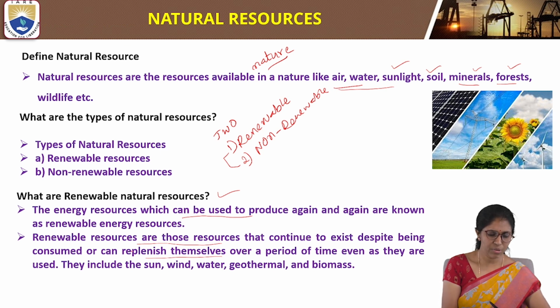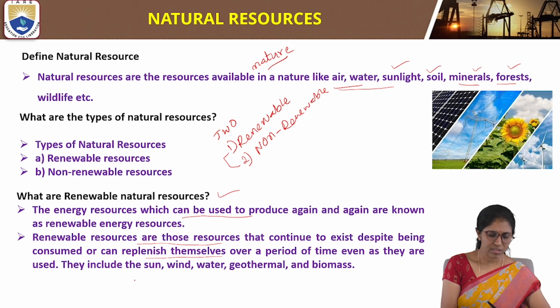Even though renewable resources are consumed to a great extent, they are replenished. They can regenerate themselves again and again in a short period of time.